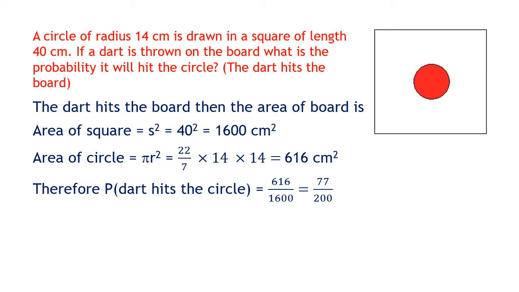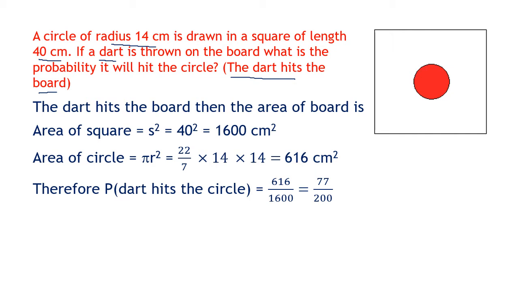Now something related to geometry. You can see a square board of white color. On this square board a red circle is drawn. Now the radius of that circle is 14 centimeter and the board is a square of length 40 centimeter. Say you throw a dart on the board. Now here we have to say when you throw a dart, the dart is hitting the board at least. The dart is not missing the board, it is hitting the board.